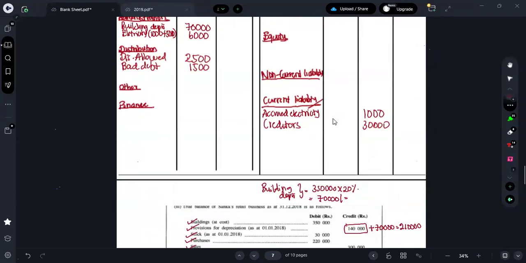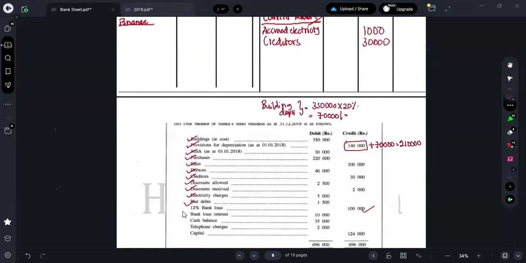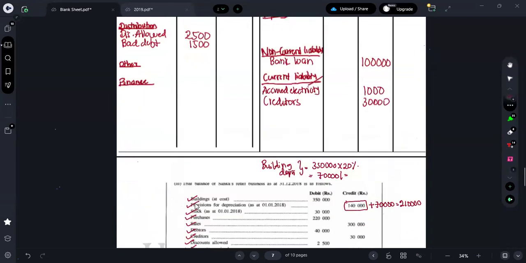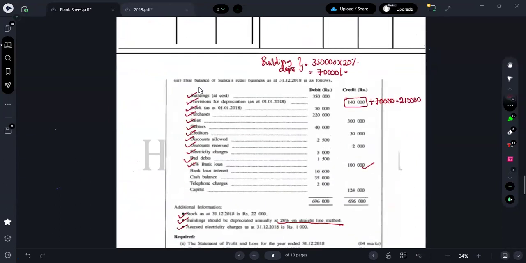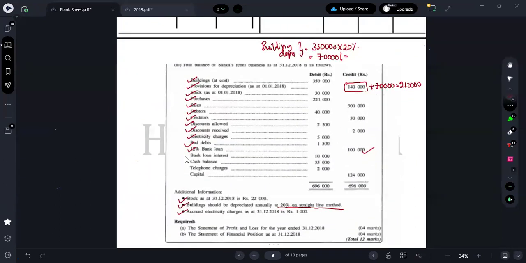Next one is what? 100,000 you have obtained as what? Bank loan. So here you can put bank loan is how much? 100,000. For that 100,000, how many percentage is interest? 12% is bank loan interest. So here you can put bank loan interest. 100,000 into 12% is how much? 12,000.